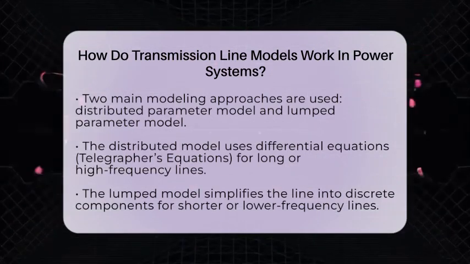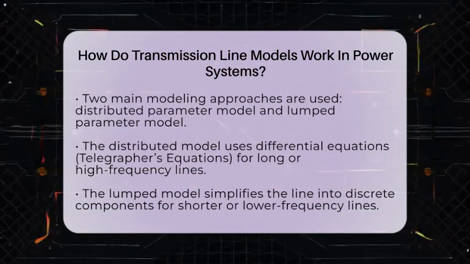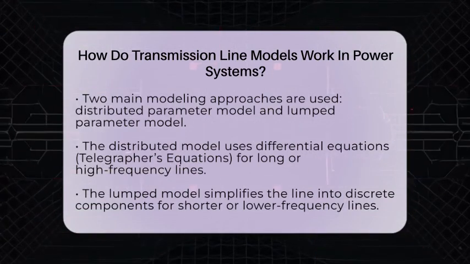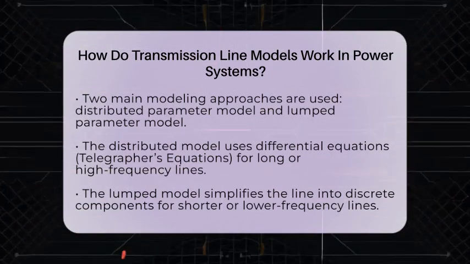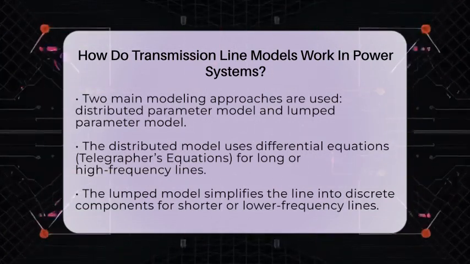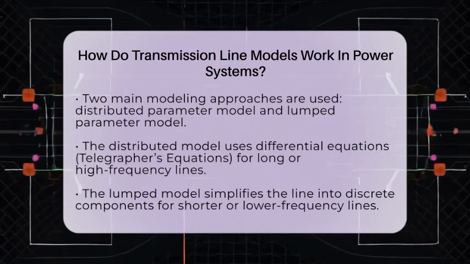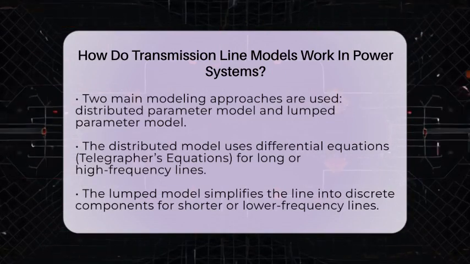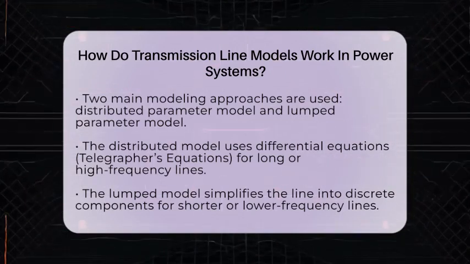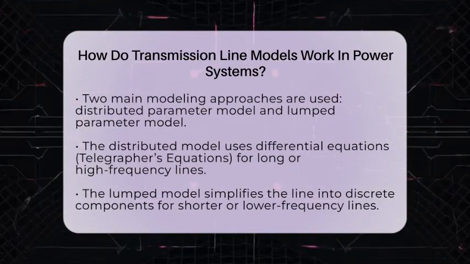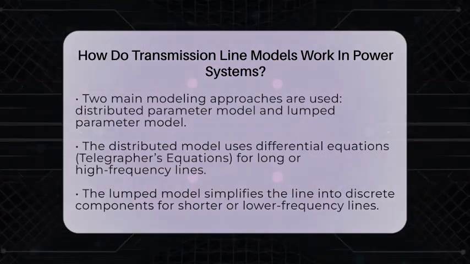A key idea in transmission line models is the characteristic impedance. This is a special value that depends on the line's parameters. It tells us what the impedance of the line would be if it were infinitely long. Matching the load impedance to this value helps prevent power from bouncing back, which can cause losses and instability.